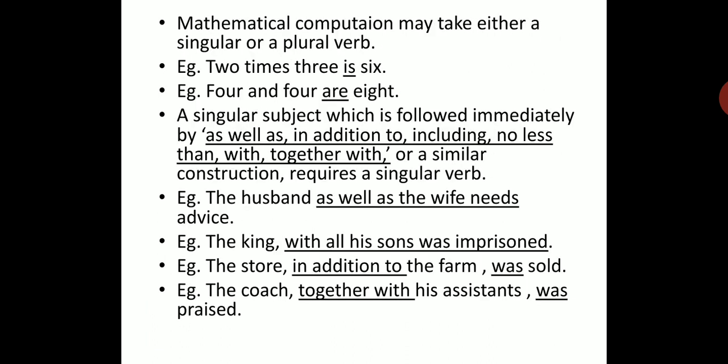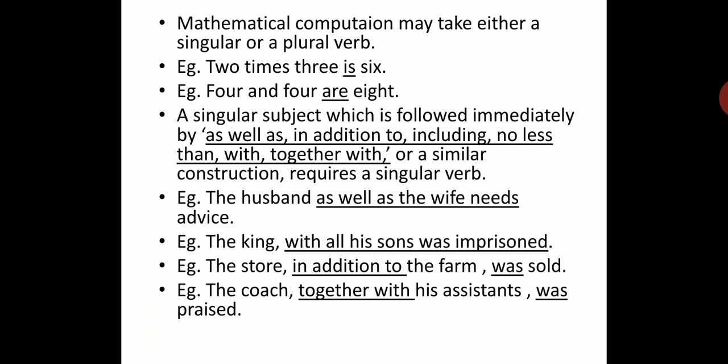Mathematical computation may take either a singular or a plural verb. 2 times 3 is 6. We don't say 2 times 3 are 6. No. 2 times 3, it is taken as one, is 6. But 4 and 4 are 8. 2 singular subjects joined by and take a plural verb.